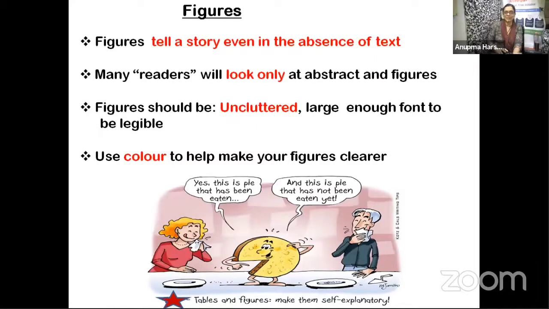So yes, this pie is eaten, and this pie has not been eaten yet. The moment you look at the pie, you know there is a portion of the pie that has been eaten and a portion that is not eaten. But when you try to express it in words, it gets quite explicit, or it could even be confusing.